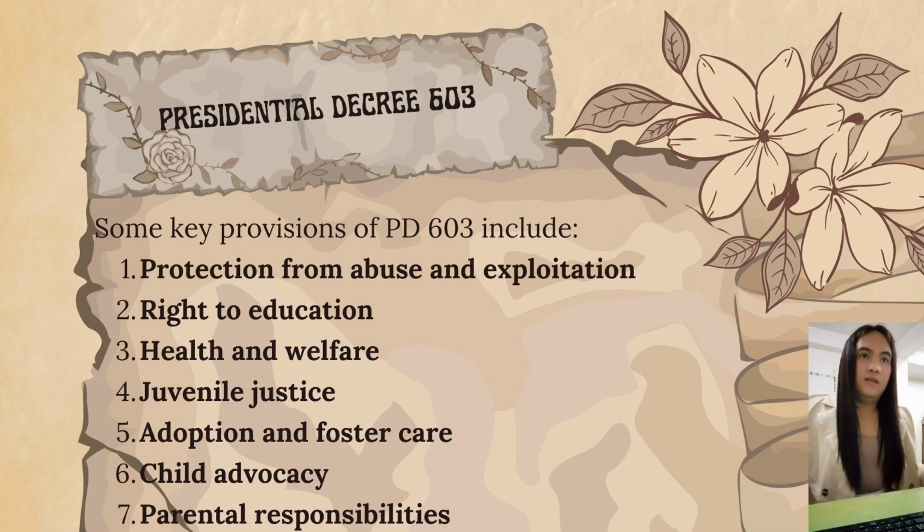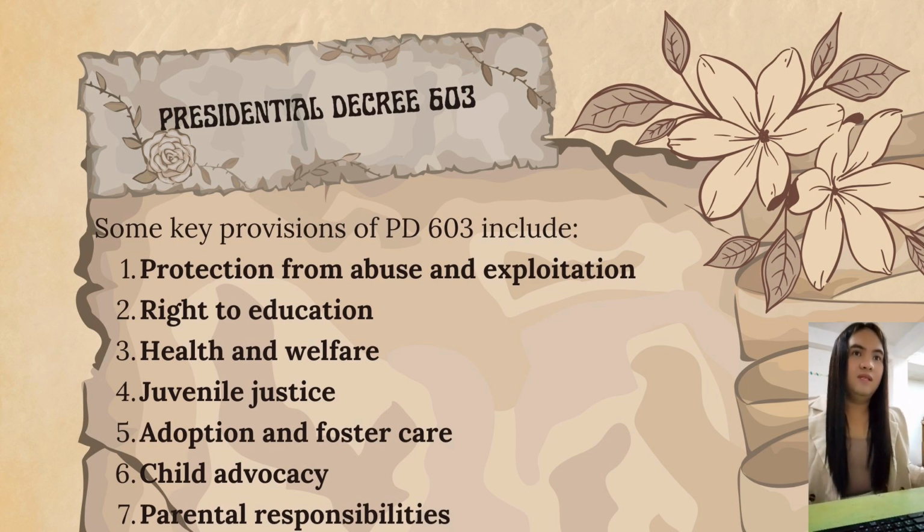Alright, Presidential Decree number 603 has 7 key provisions. The first one is protection from abuse and exploitation. The law prohibits the exploitation of children, including child labor and trafficking.